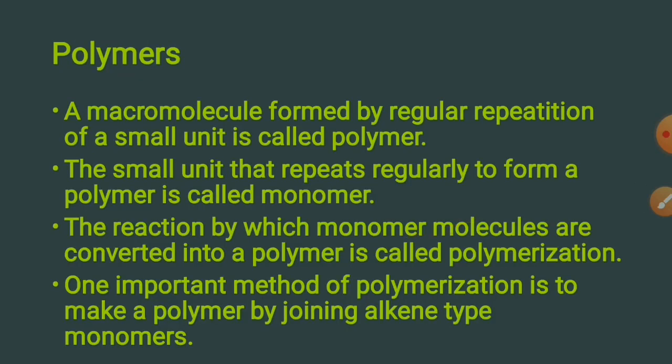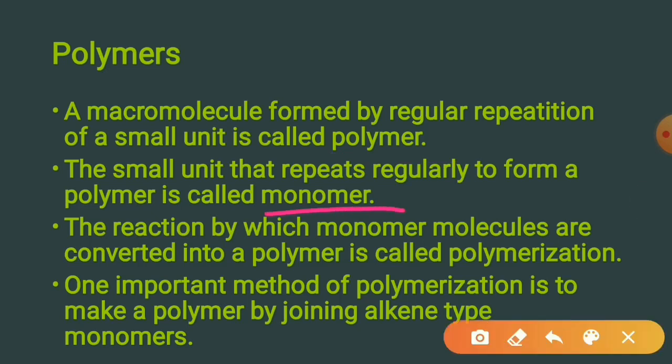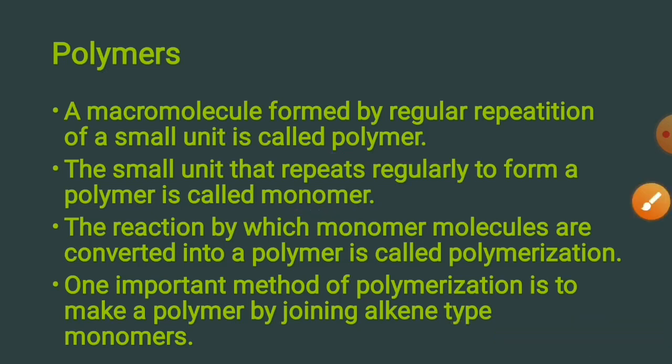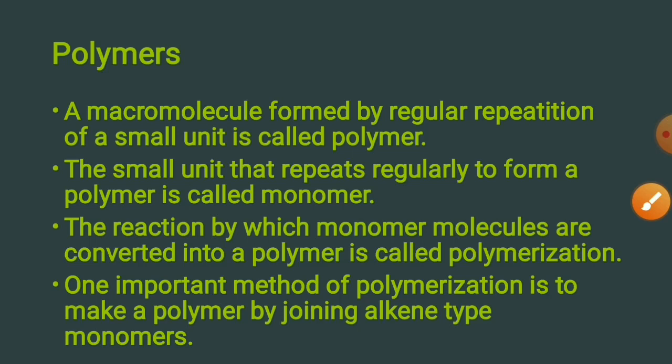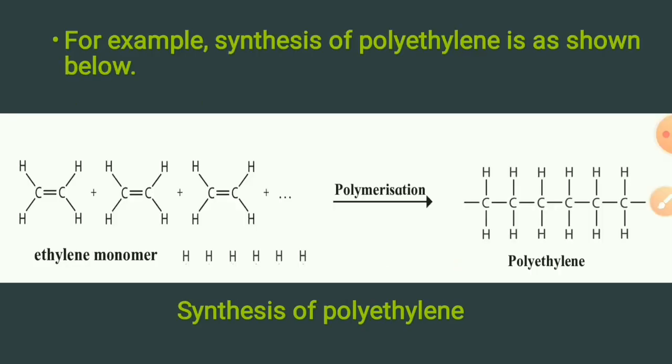Polymers. A macromolecule formed by regular repetition of a small unit is called a polymer. The small unit that repeats regularly to form a polymer is called a monomer. The reaction by which monomer molecules are converted into polymer is called polymerization. One important method of polymerization is to make a polymer by joining alkene type monomers. For example, synthesis of polyethylene is as shown here in this picture. This is the synthesis of polyethylene.